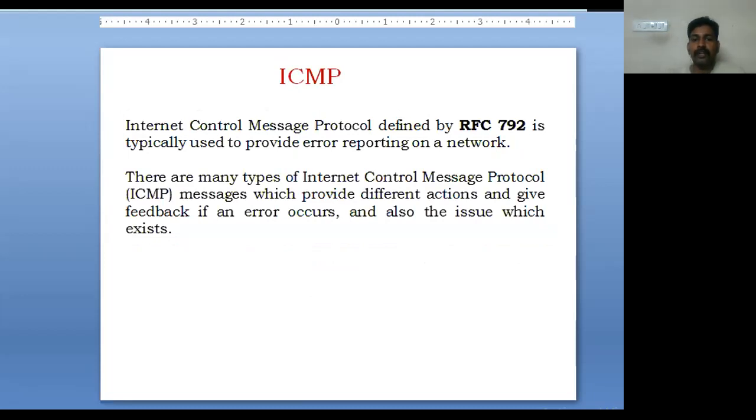For that we use Internet Control Message Protocol, which is used to provide error reporting on a network. There are many types of ICMP network protocols, which provide different actions and give feedback if an error occurs, and also report the issue which exists. For example, if you want to communicate with the server and the connection is not established, then it will provide an error report. So for this we are using the ICMP protocol.